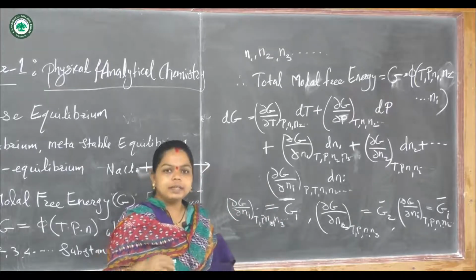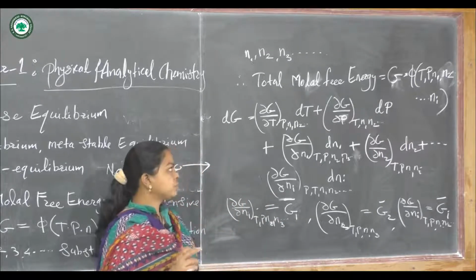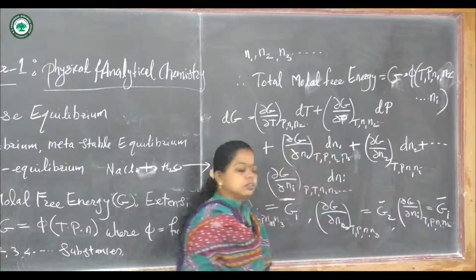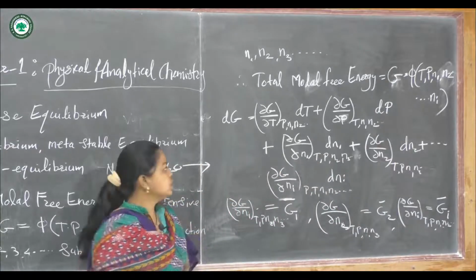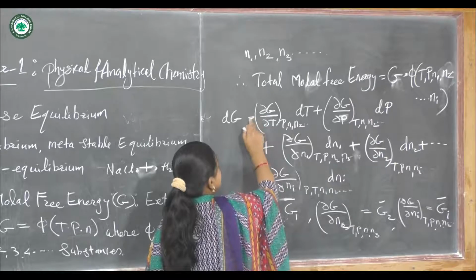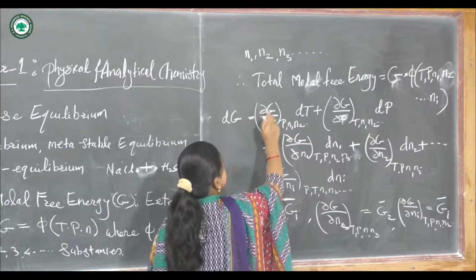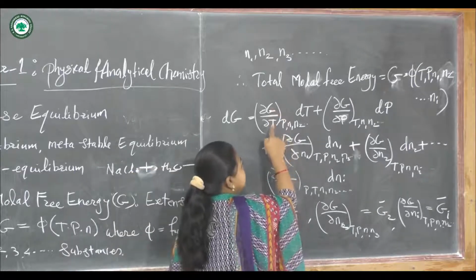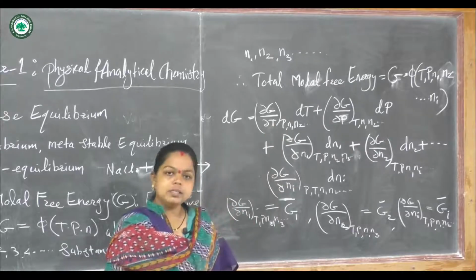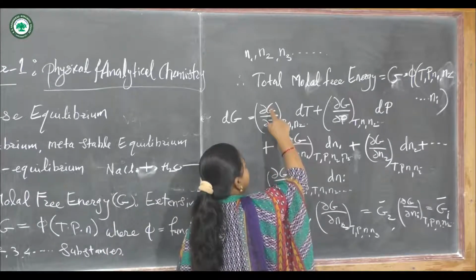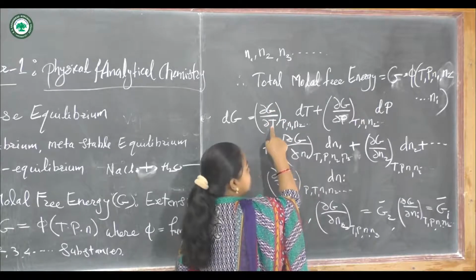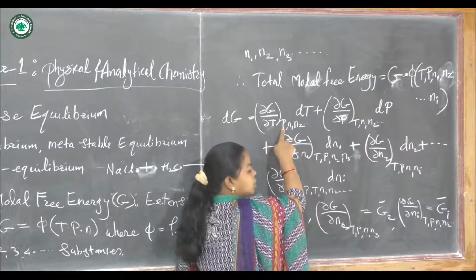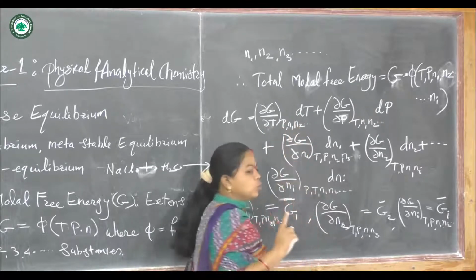For this we have to take the derivation of this equation. So this is our first equation, total molar free energy, and we are going to take the derivative of this equation in order to calculate the change in molar free energy. So dG equals ∂G/∂T. In this case we are going to change the temperature while the other variables will be kept constant. So the change in molar free energy is ∂G/∂T, where temperature is changed, at constant pressure and moles N1, N2 etc.